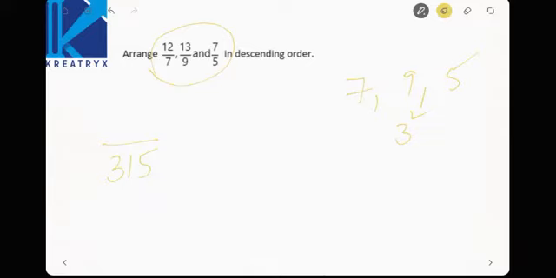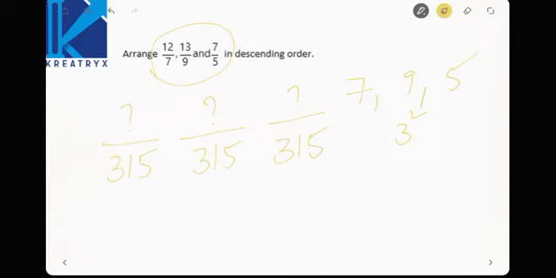Now what will be the numerator here? If it is 315 here, now what will be the numerator? Find out the numerators for this question, right?